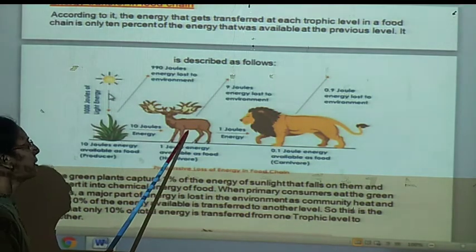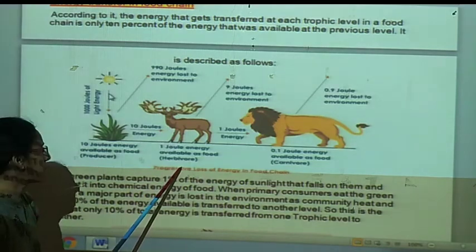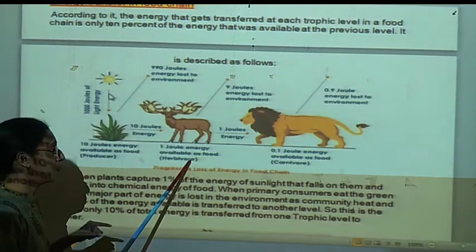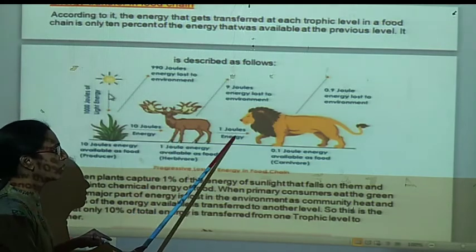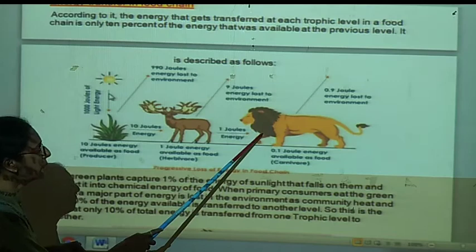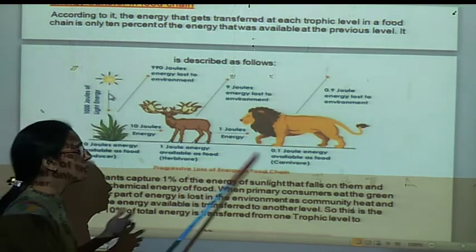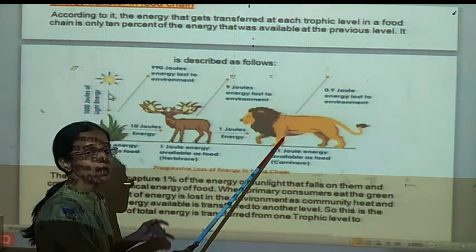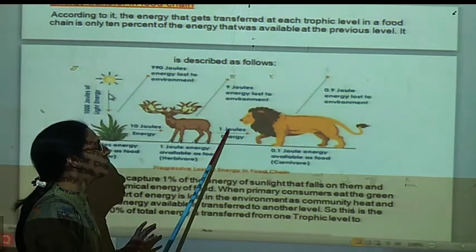Now the deer has got only 1 joule of energy from the producer. When that 1 joule is transferred from the deer to the lion, how much energy actually gets transferred into its body? 10% of it, means 1 by 10.